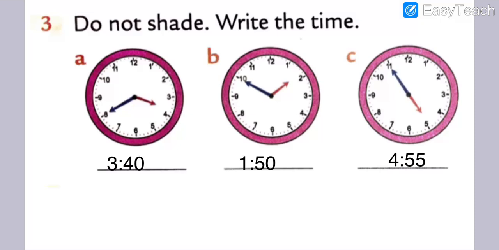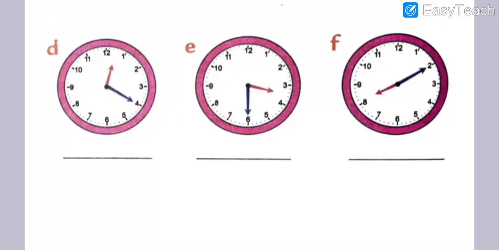D, E, and F. Dear students, here we will start with question number D. What is question number D? First of all, we check the hour hand. Where is our hour hand? It is between 12 and 1. Or exactly on 1? Actually, exactly on 1 o'clock.